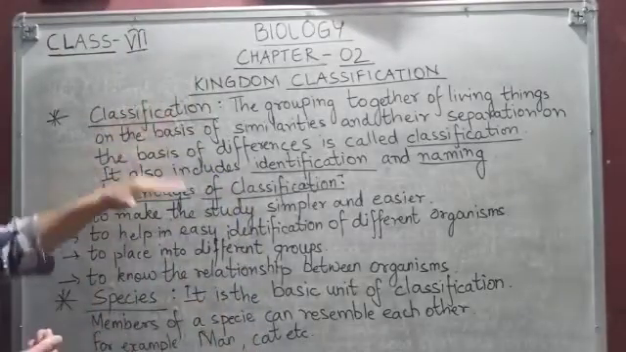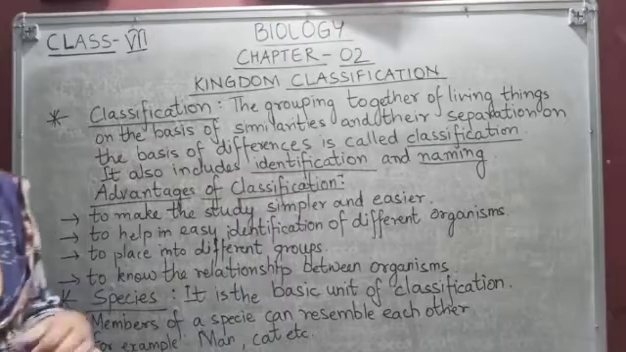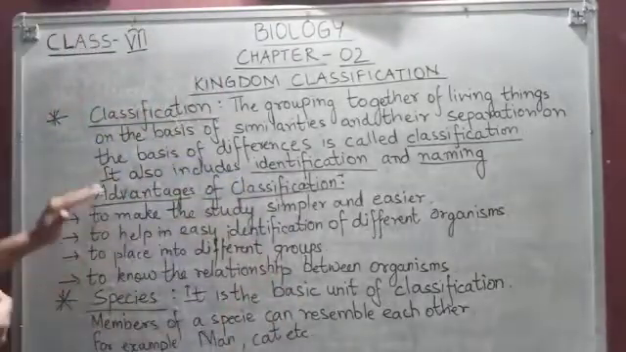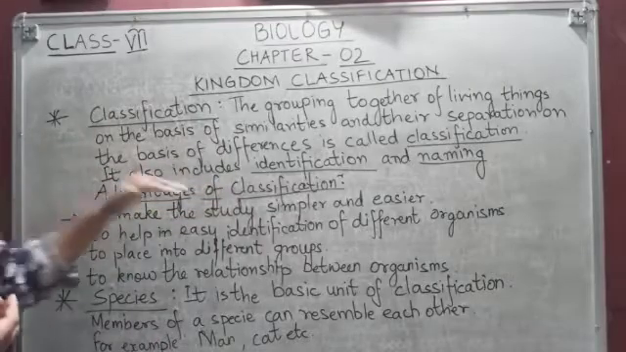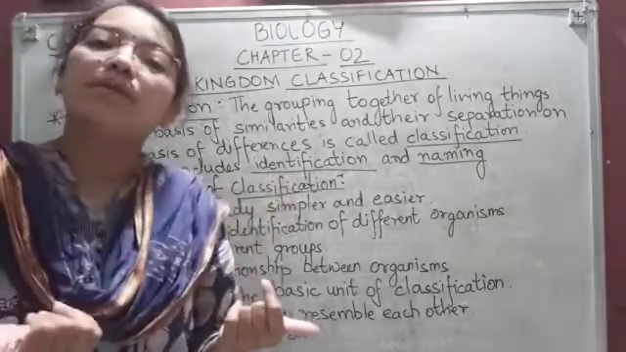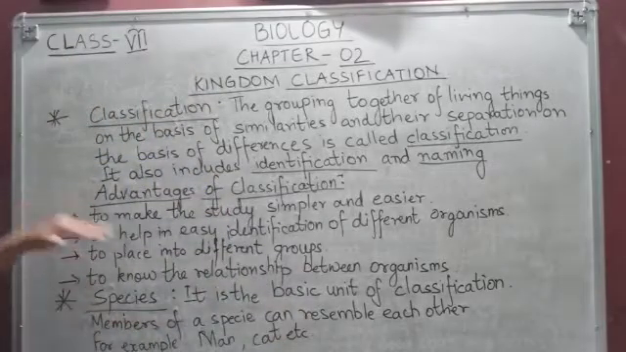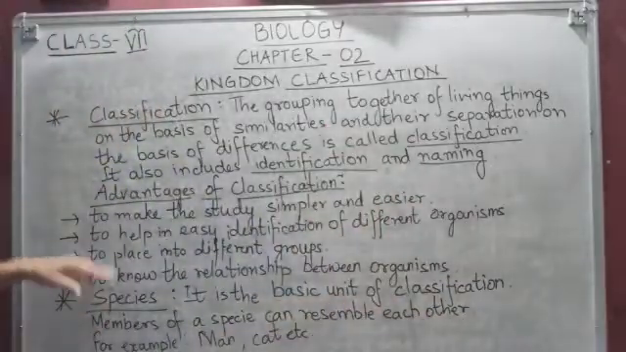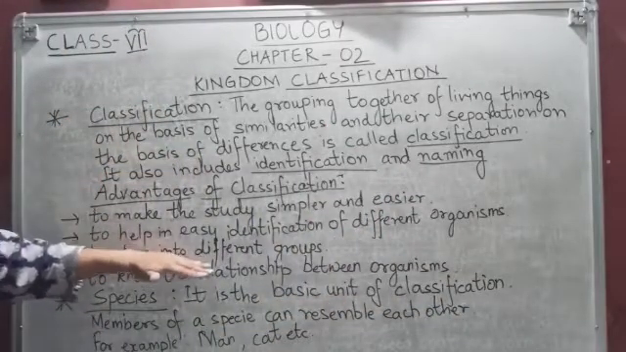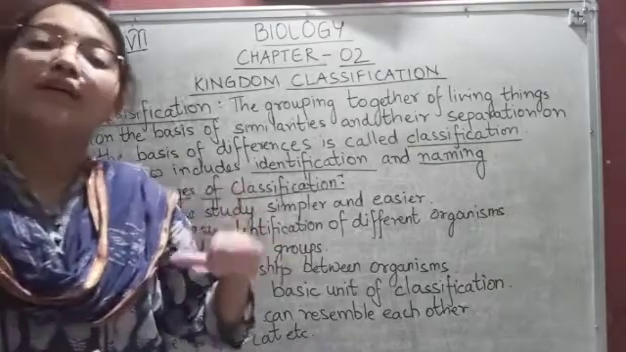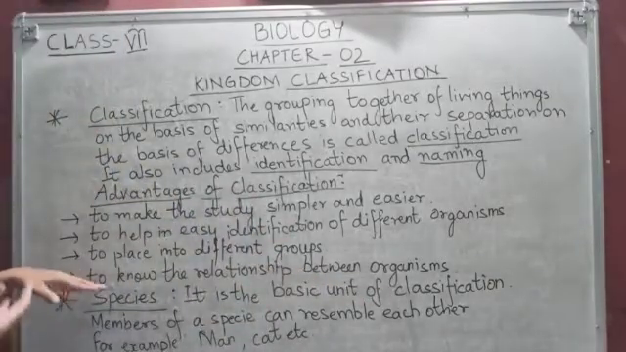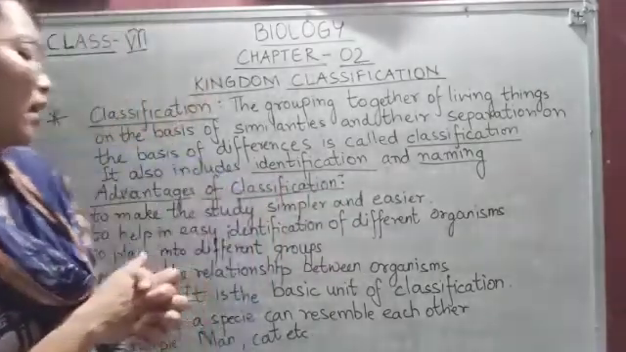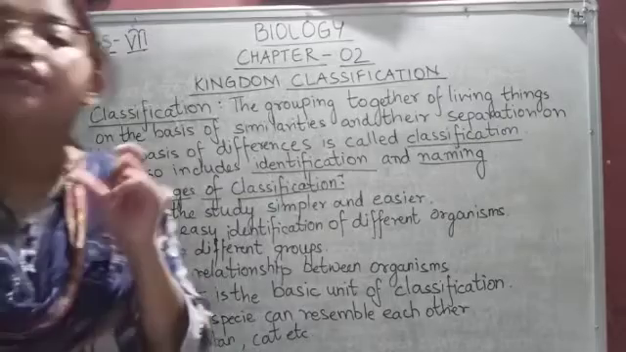Now what are the advantages of classification? Just now I told you that classification helps to make the study simpler and easier, and it helps in easy identification of different living organisms. Then it helps to place living organisms into different groups, and we can easily know the relationship between living organisms, okay?